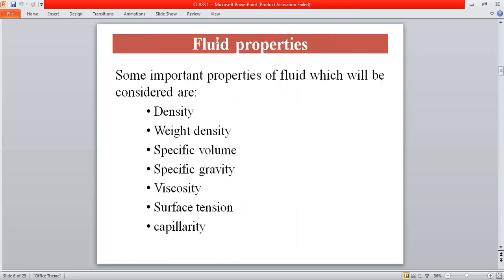The first topic is fluid properties. Like all substances, fluids, liquid and gas, have some properties. Here I have listed seven important properties of fluids: density, weight density, specific volume, specific gravity, viscosity, surface tension, and capillarity. In this session, we will cover the first five properties and solve some GATE problems, which are also previous year question papers.